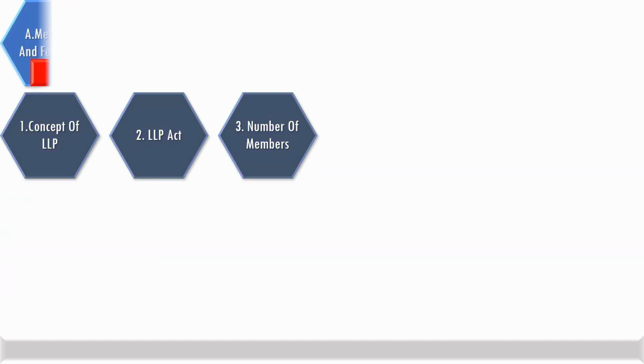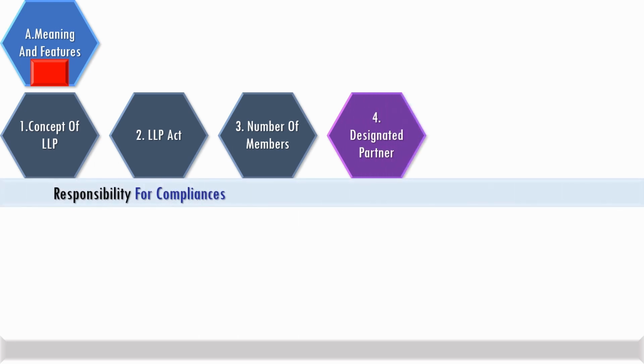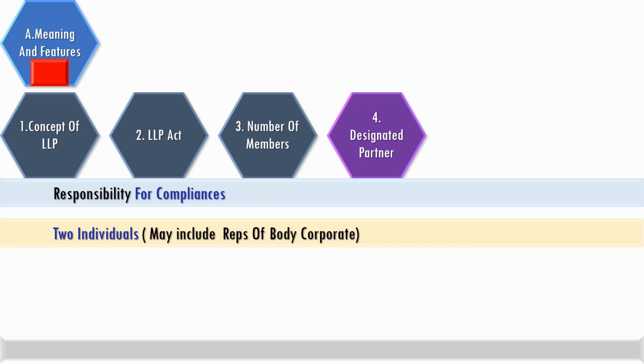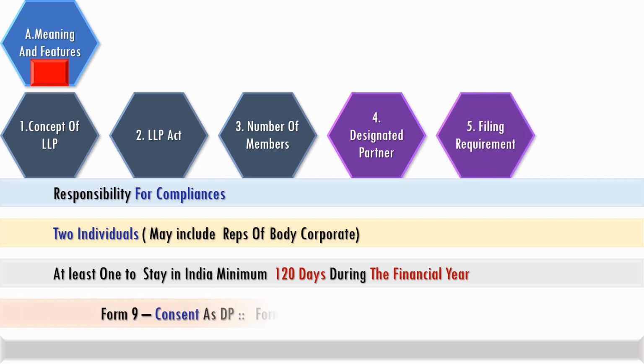The LLP Act provides for designated partners who are responsible for ensuring compliances. They should be individuals. 2 designated partners are required, which may include representatives of a body corporate. At least one of them should stay in India for a minimum of 120 days during a financial year. The consent of a DP is filed in Form 9 and particulars of a designated partner are filed in Form 4.